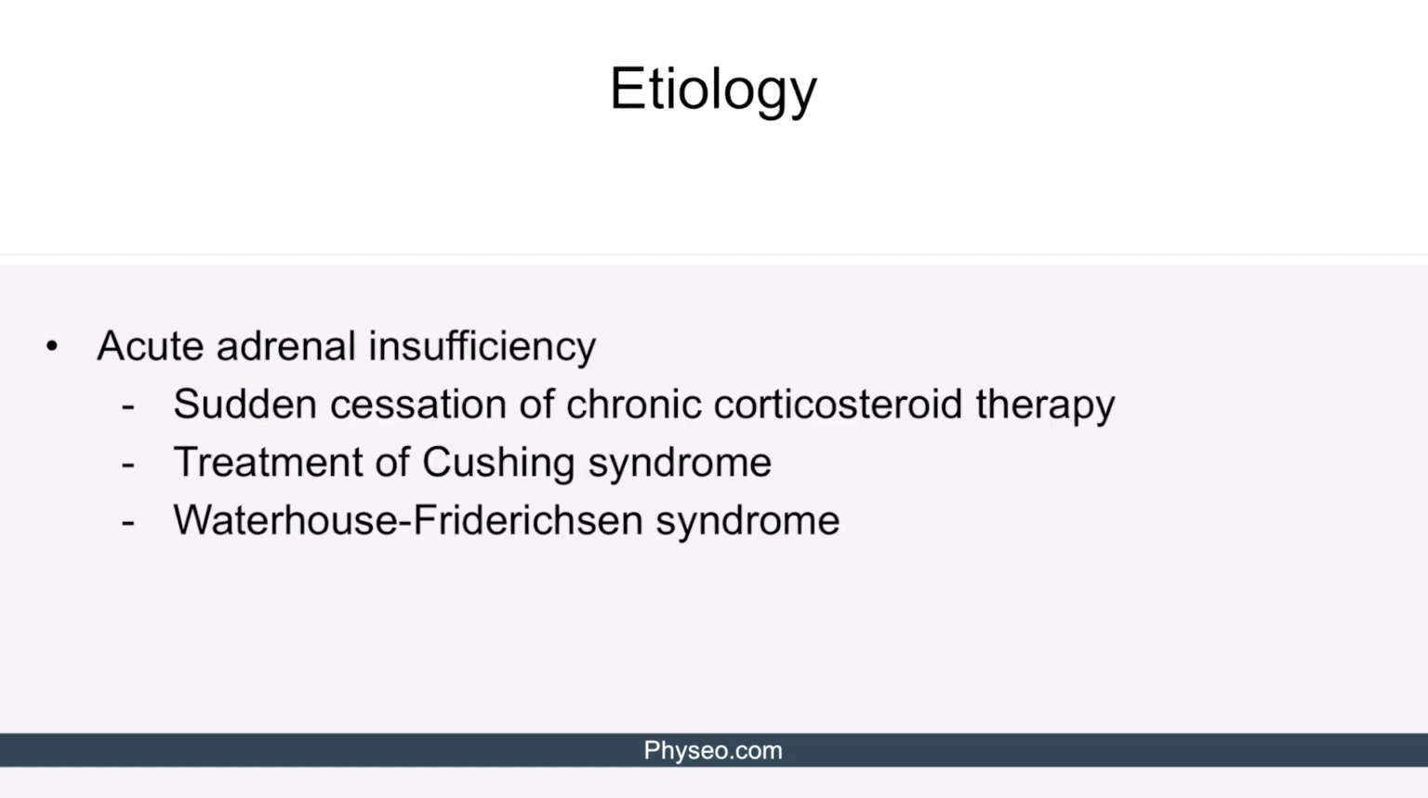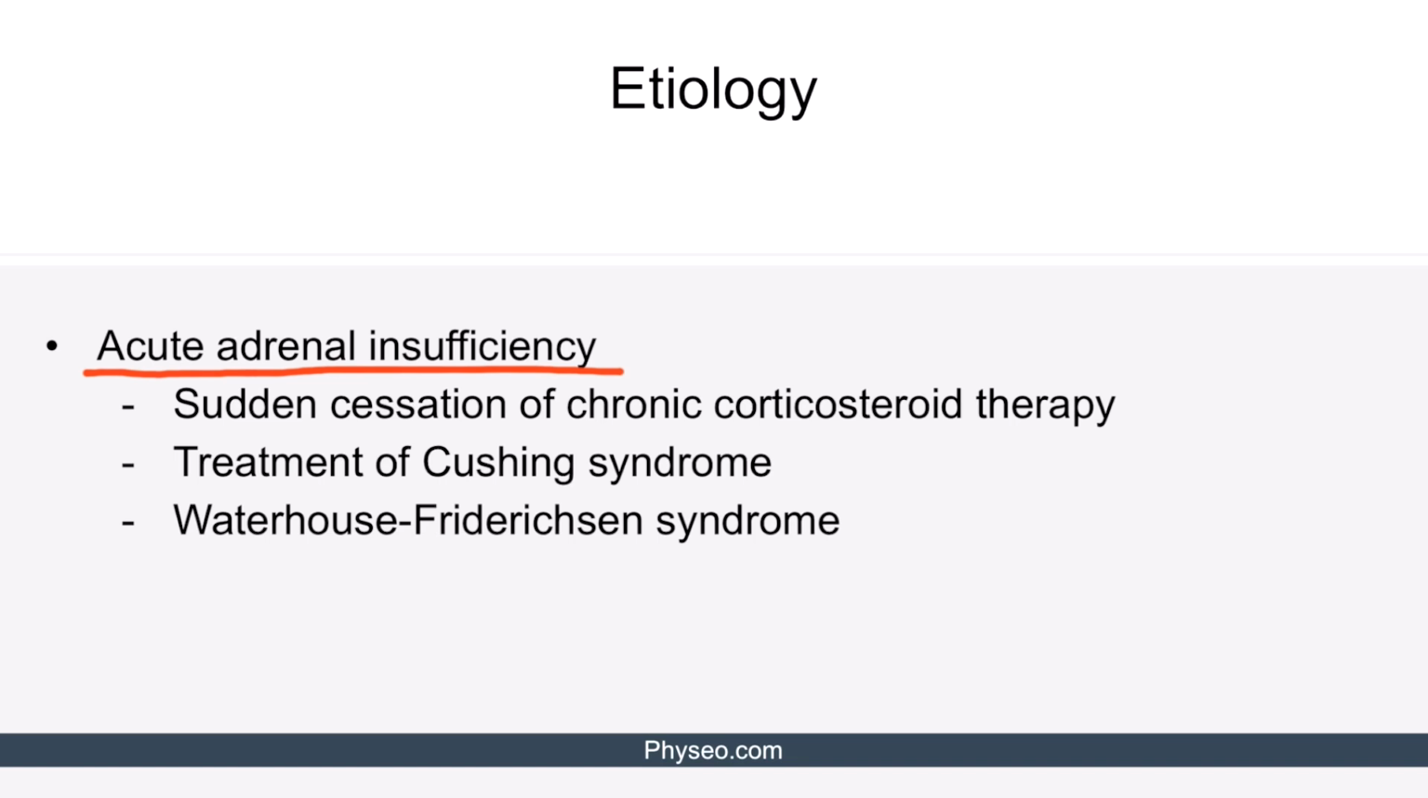There are three key etiologies of acute adrenal insufficiency. First is sudden cessation of chronic corticosteroid therapy. This is because prolonged use of exogenous steroids leads to suppression of ACTH and subsequent atrophy of the adrenal glands, which makes them unable to produce corticosteroids on their own.